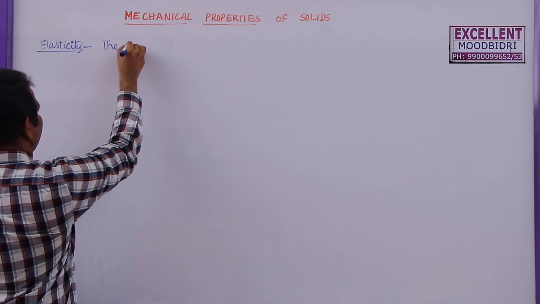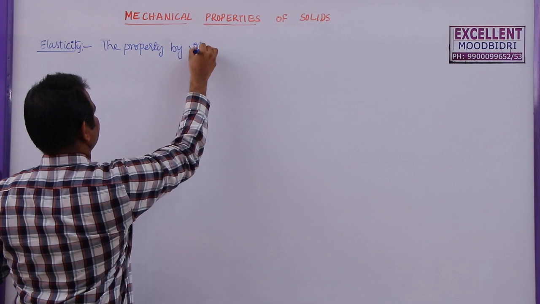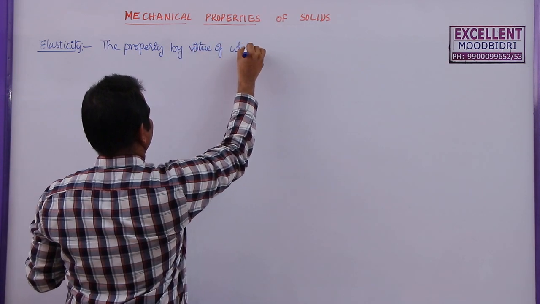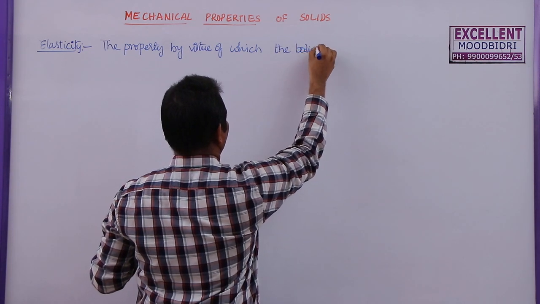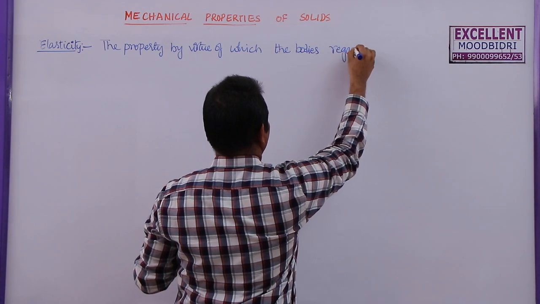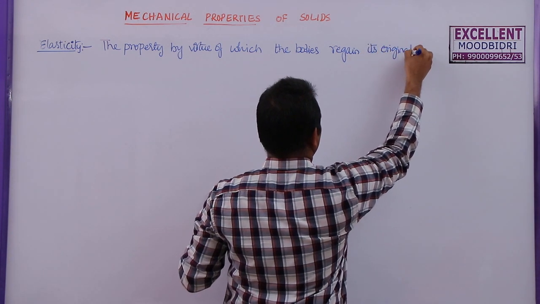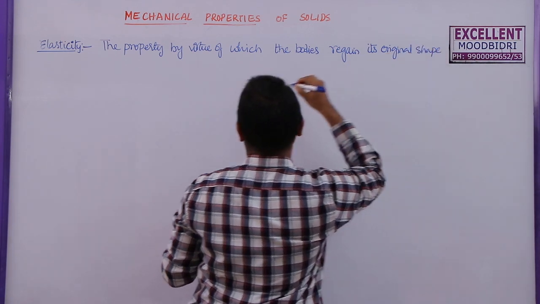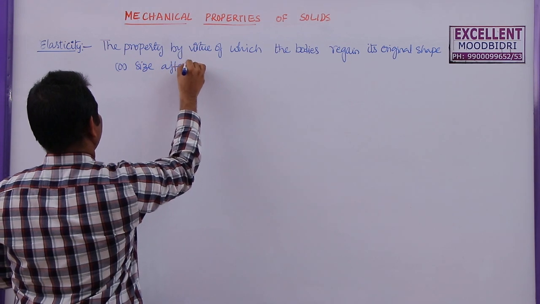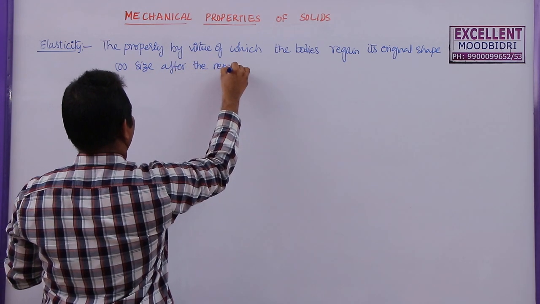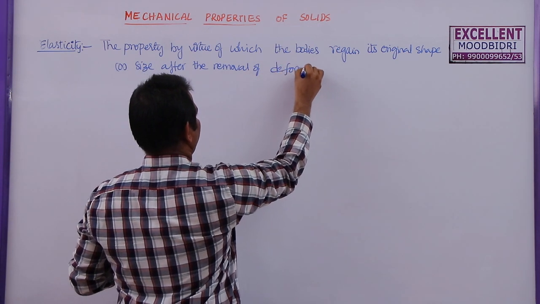The property by virtue of which the body regains its original shape or size after the removal of deforming force.